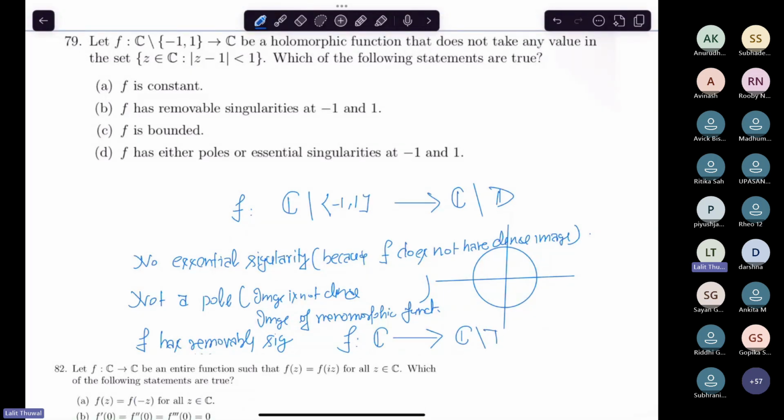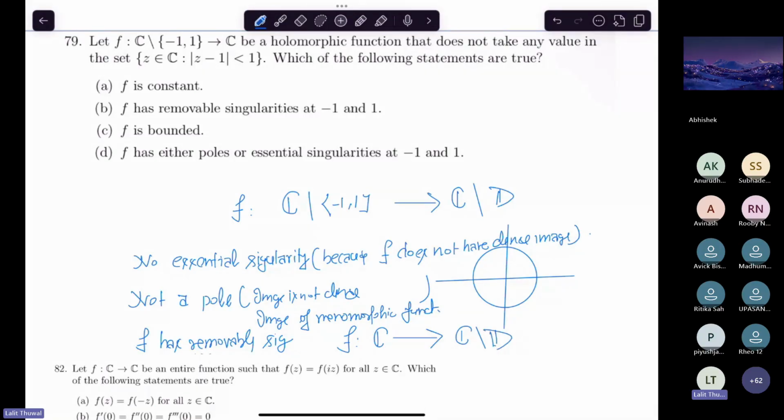Still C minus D, right? Many of you may think that, sir, at -1 and 1 it can take some values inside D. No, that's not possible, because the image of a connected set under a continuous function is connected. Even if the singularity is removable, the values at -1 will be outside the disk.